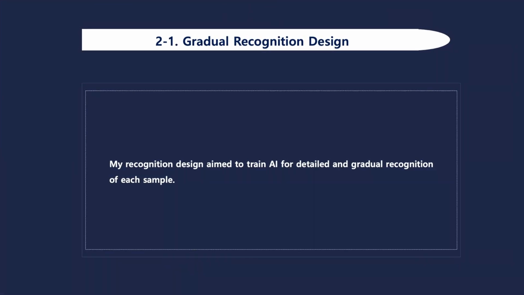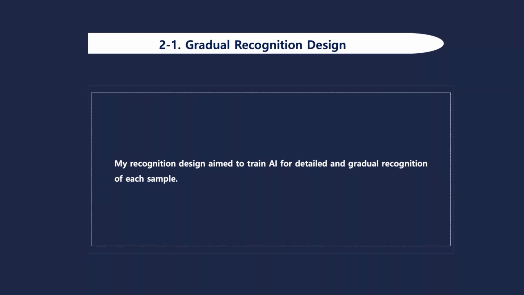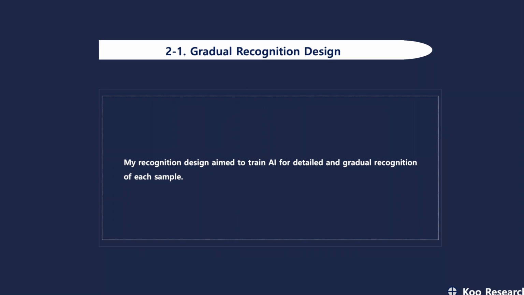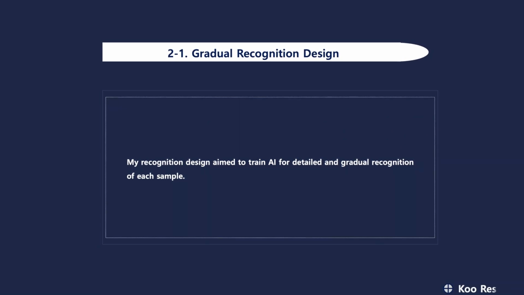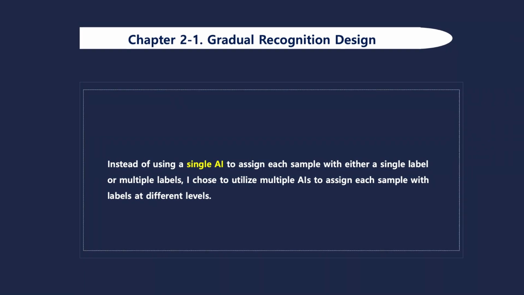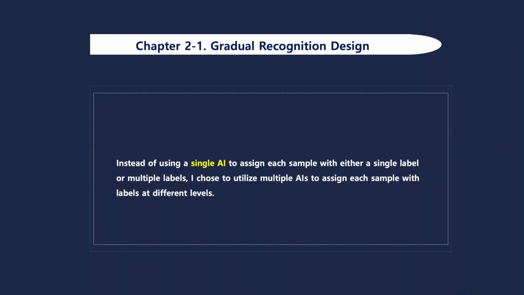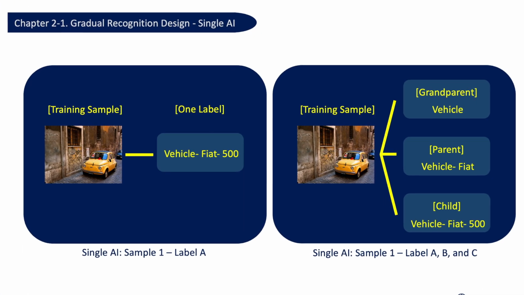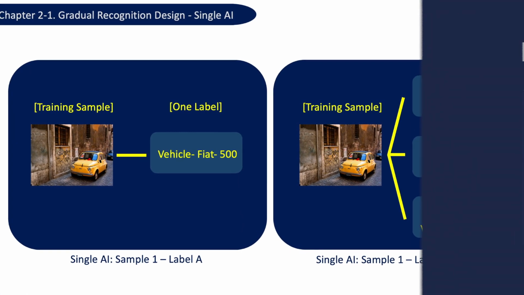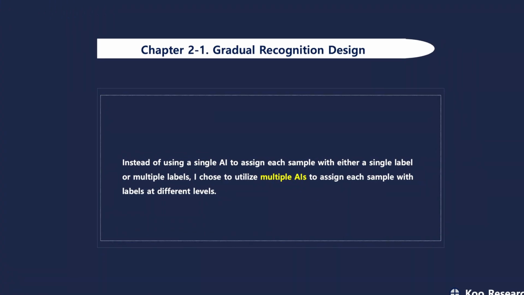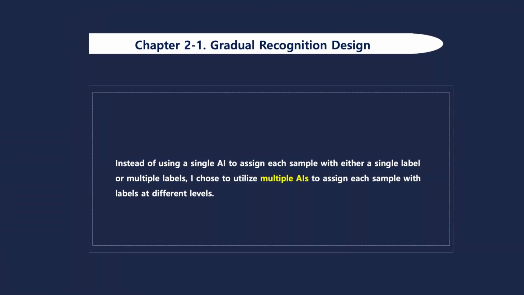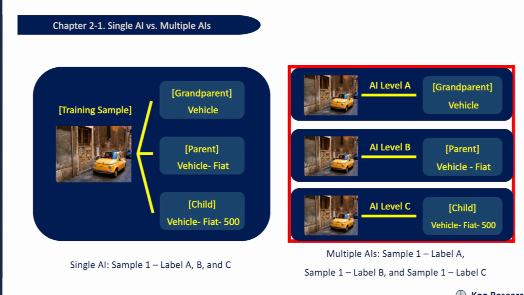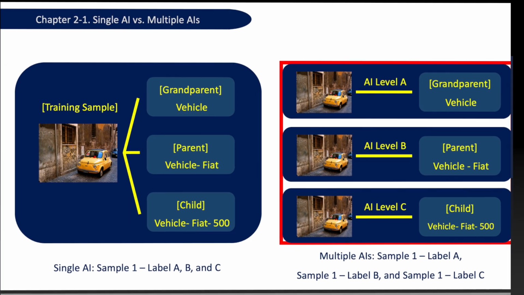Chapter 2-1. Gradual Recognition Design. My recognition design aimed to train AI for detailed and gradual recognition of each sample. Instead of using a single AI to assign each sample with either a single label or multiple labels, as shown in this figure, I chose to utilize multiple AIs to assign each sample with labels at different levels, as illustrated in this figure.